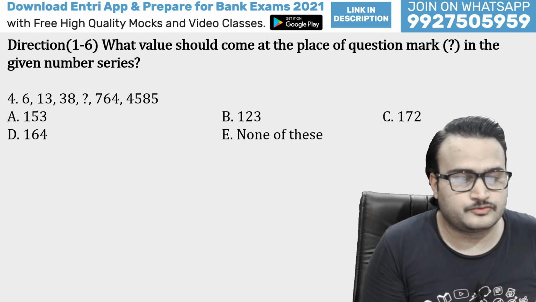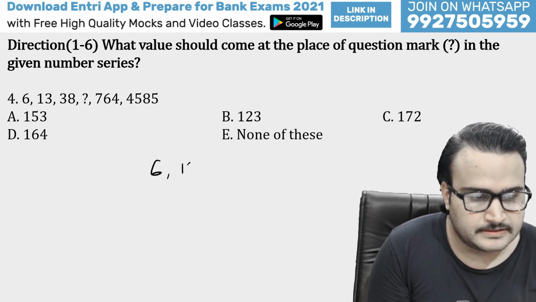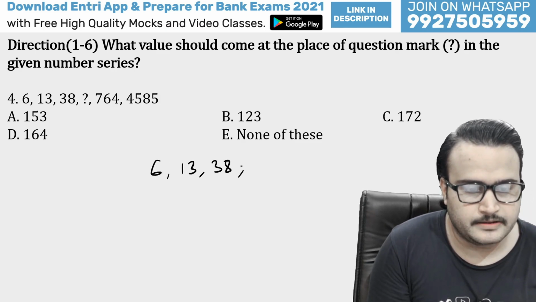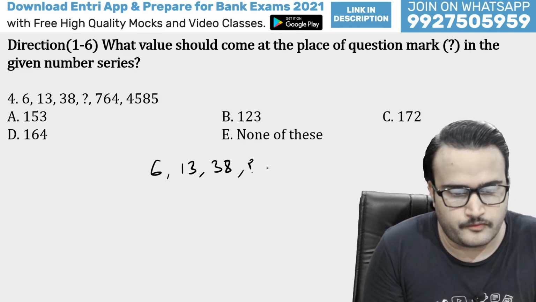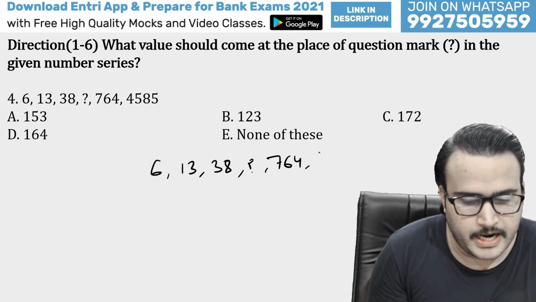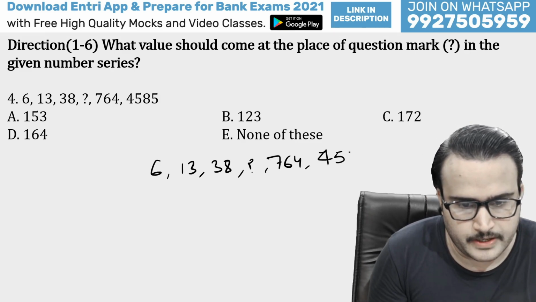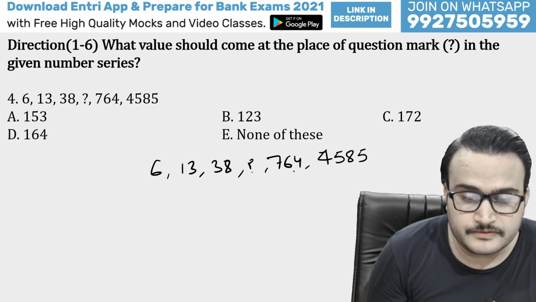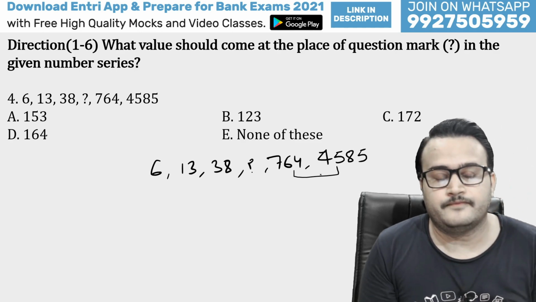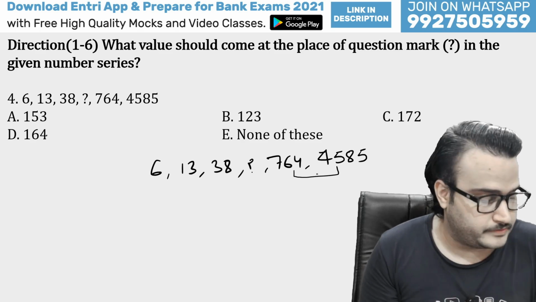So here is the next question. The series we have is 6, 13, 38, question mark, which is the value we need to find, then obviously 764 and 4585. So here, from 764 it goes to 4585. The series has increased very fast. So obviously, what will we be doing?